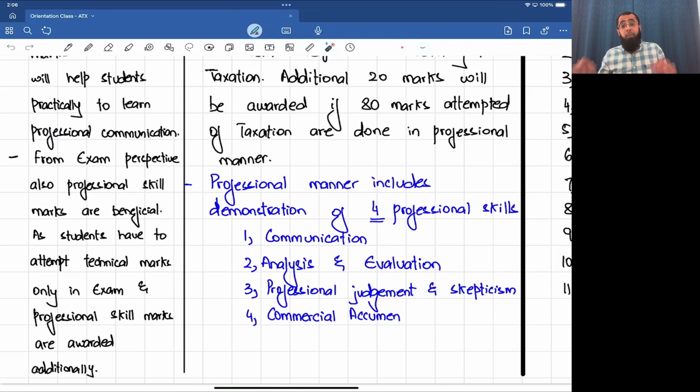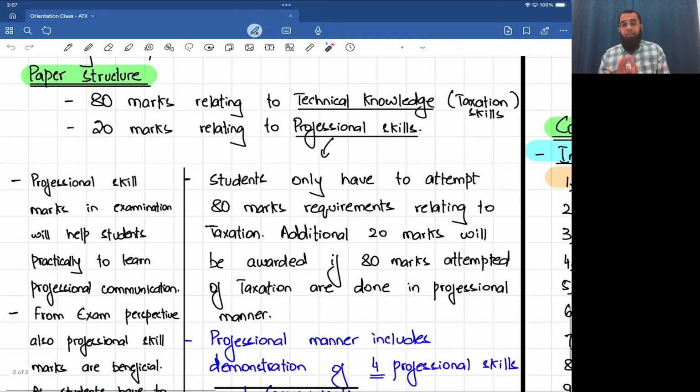Commercial acumen: practical aspect in your answer rather than just very much theoretical. Practical advisory: while giving advice, look at the long term impact. This all will be taught when we'll be studying the course. So just try and understand.